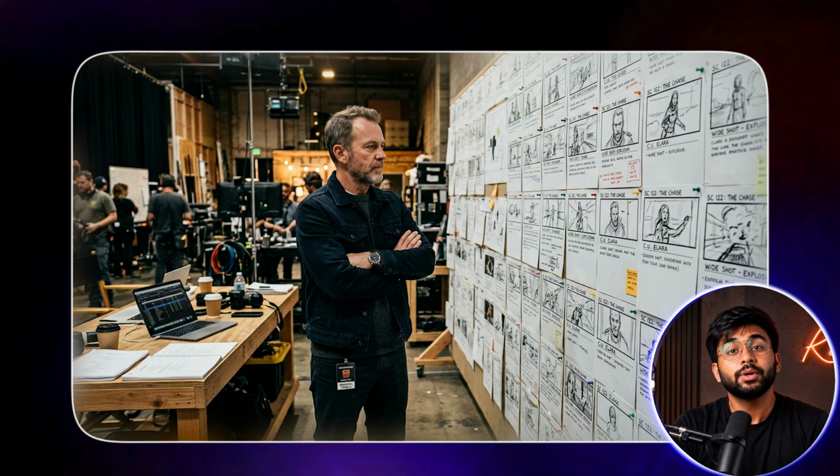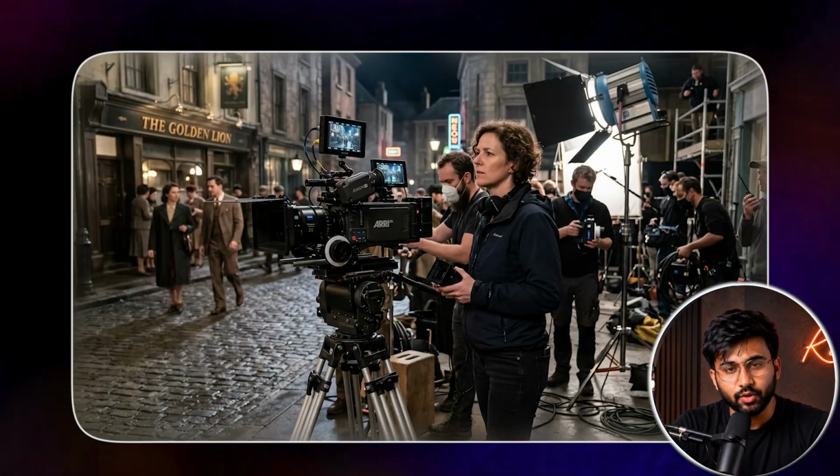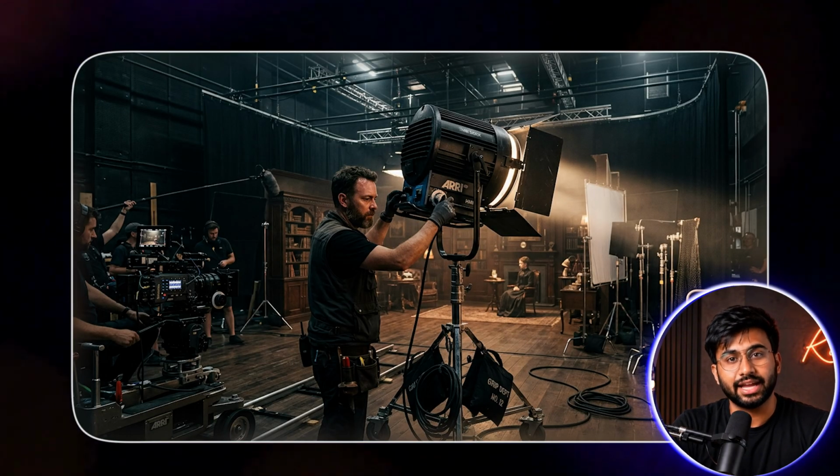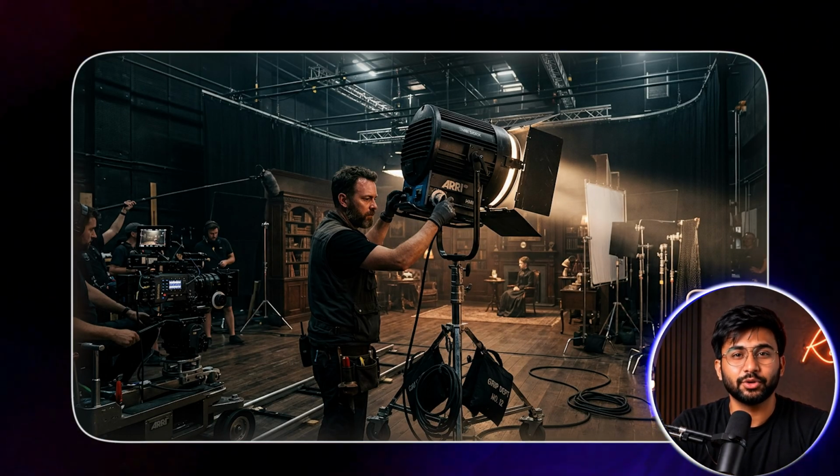Let's get into it. Here's the core idea. Think about how a Hollywood director actually makes a film. They don't walk onto set and hope the shot looks good. They spend weeks in pre-production, storyboard, visual style, characters, lighting, every creative decision locked in before a single camera rolls.